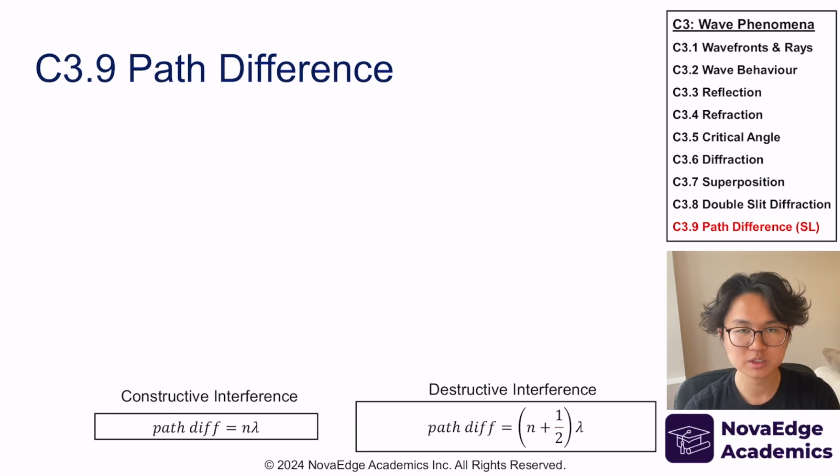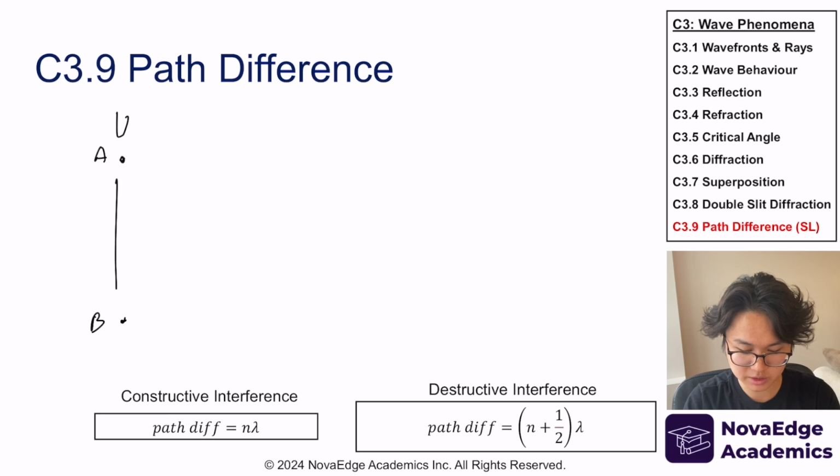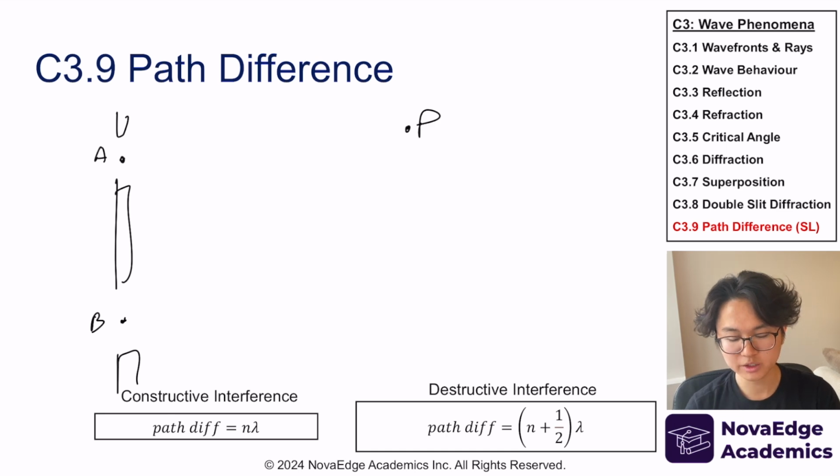So in the double slit experiment, we found a pattern, but there's actually another way to discern whether something is constructive interference or destructive interference. And that is just basically using the difference between the paths. So let's say I have two wave sources, wave source A and B. Same thing, I can model it as slits if I want. Doesn't matter. Now, what if I give you a random point P here? And I told you what kind of interference is happening. Is it constructive? Is it destructive? Is it somewhere in the middle?